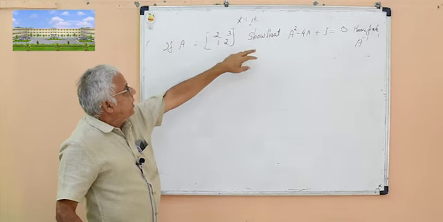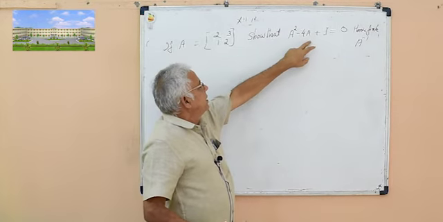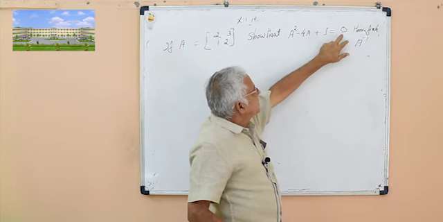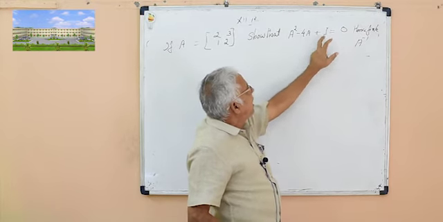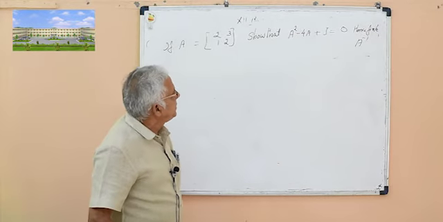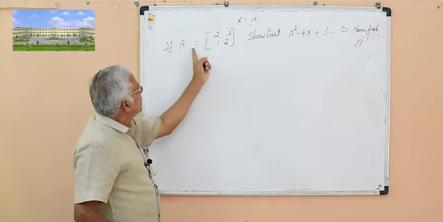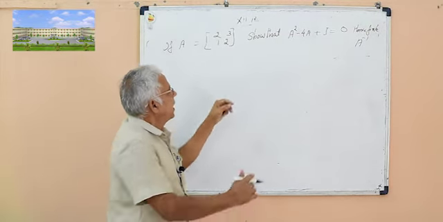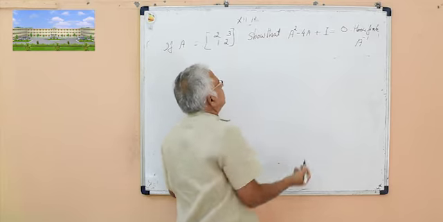First we verify the equation. This O is the zero matrix. Here this is the zero matrix. I is the identity matrix. I is the identity matrix of order 2, because A is a square matrix of order 2, so I2.